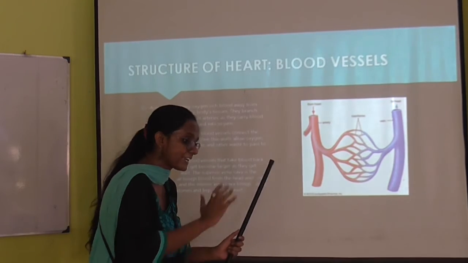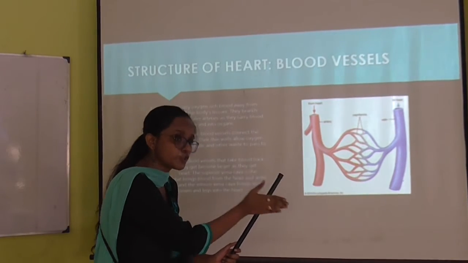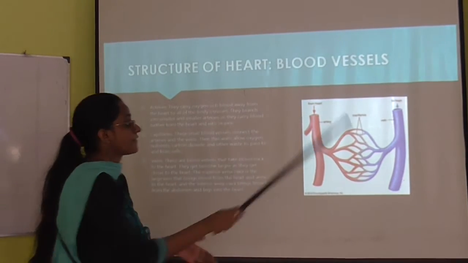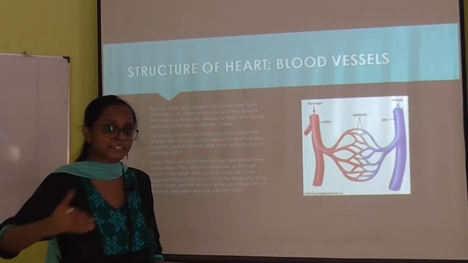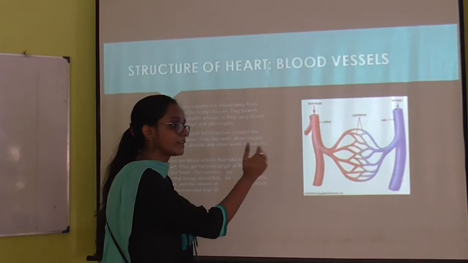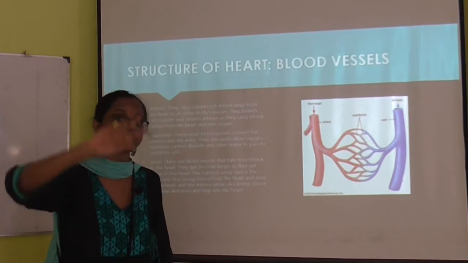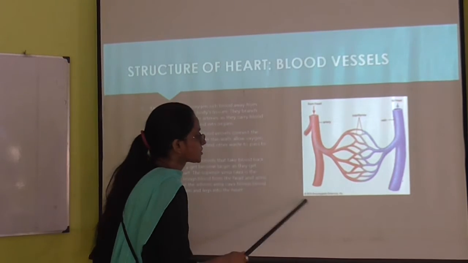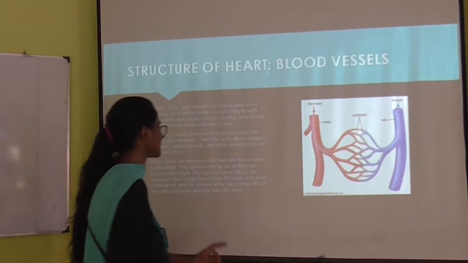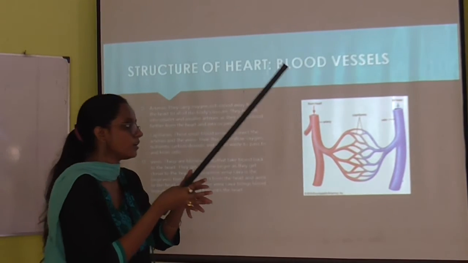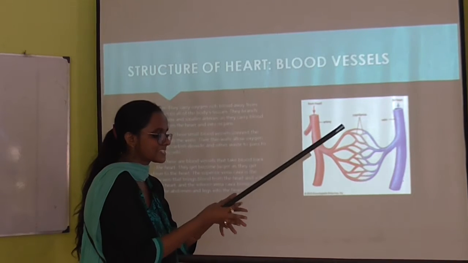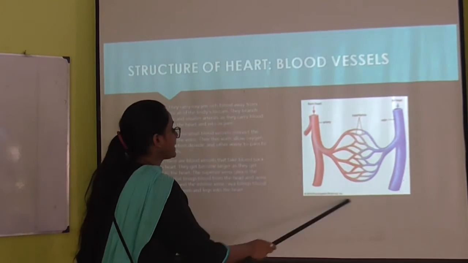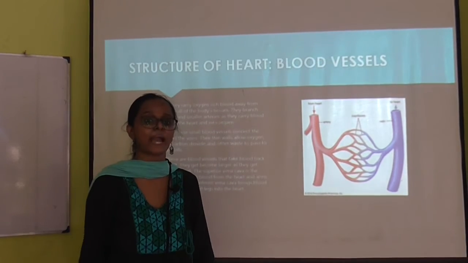Arteries carry the oxygenated blood to the different parts of the body. And veins, what do they do? They carry the blood from the different parts of the body. And what kind of blood? Deoxygenated. Arteries carry oxygenated, veins carry deoxygenated. And these two blood vessels are connected together by another blood vessel, that is called the capillaries.